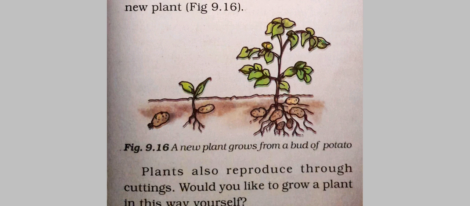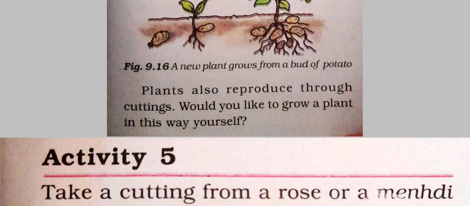See this figure clearly, how a bud on that potato grows into a new plant. So some plants are produced from the bud on them.